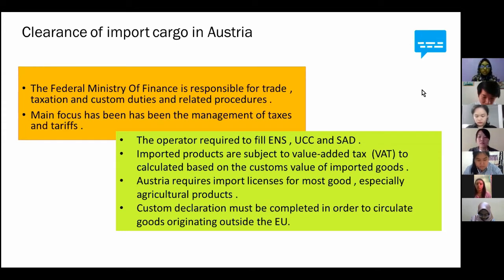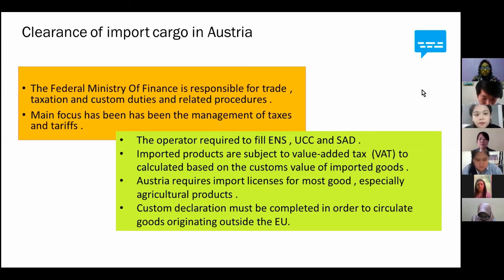Secondly, the products that they import have to be subjected to the value added tax, VAT, calculated based on the customs value of imported goods. Austria also requires an import license for most goods, especially agriculture products. They are very particular on importing, so the license and everything must be very correct.